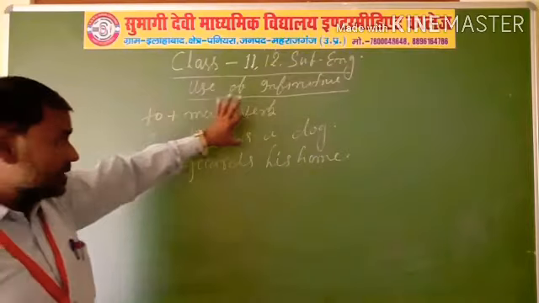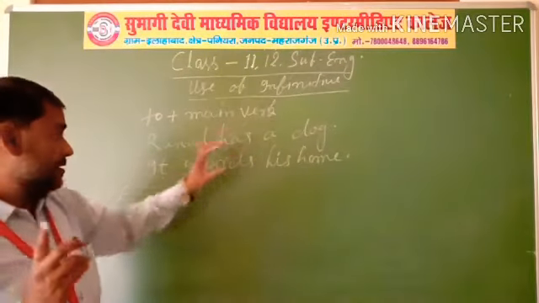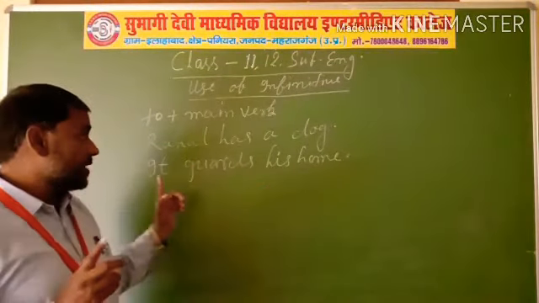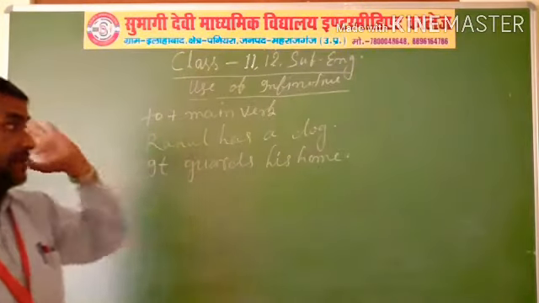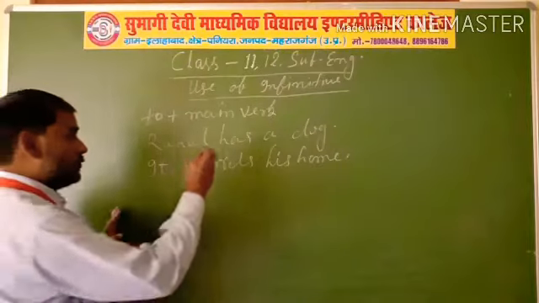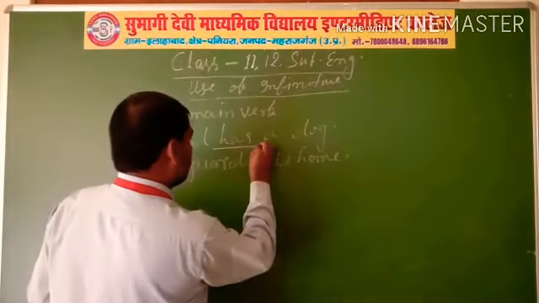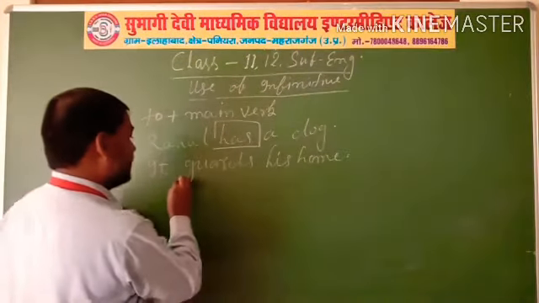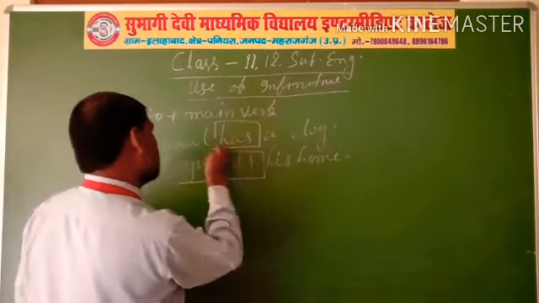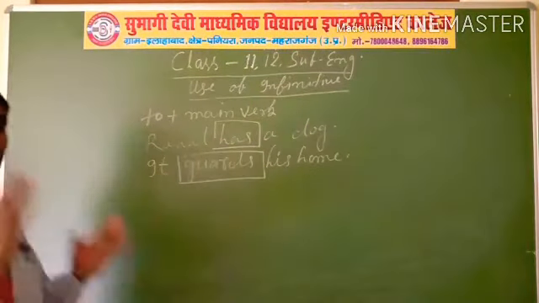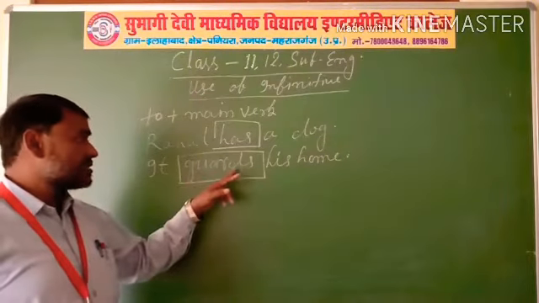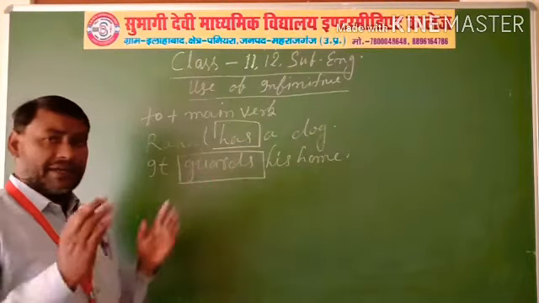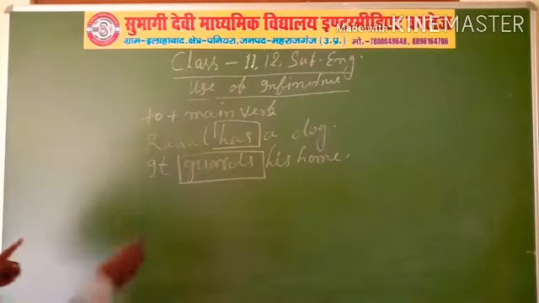Meaning, Rahul has a dog, it guards his home, that is, the dog guards his house. Here are two verbs: has in the first sentence and guards in the second. Then you have to change the second sentence's verb guards into infinitive.